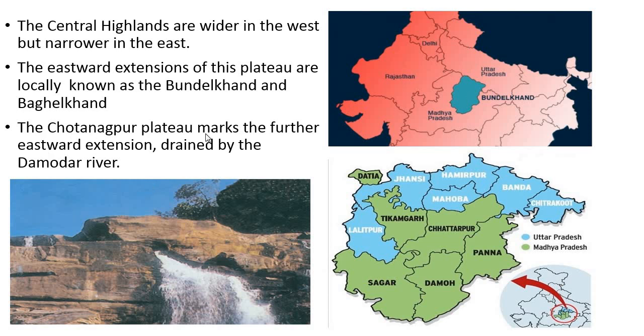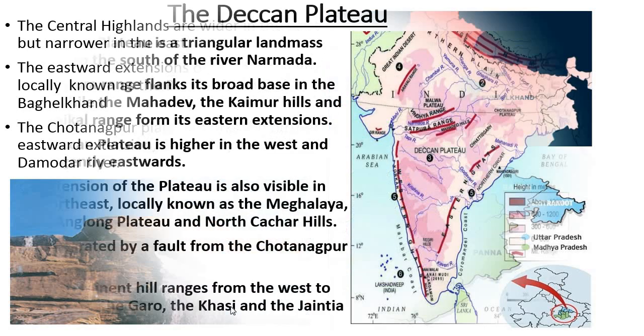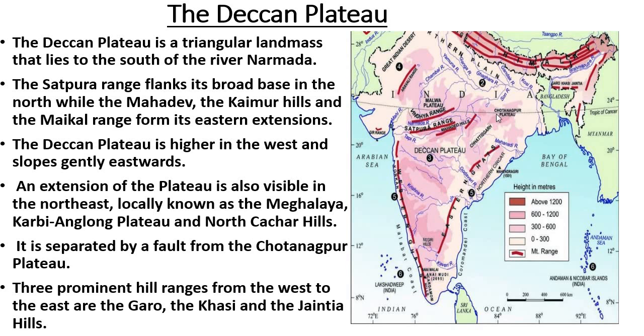The Chotanagpur Plateau marks the further eastward extension, drained by the Damodar River, the important river flowing here.